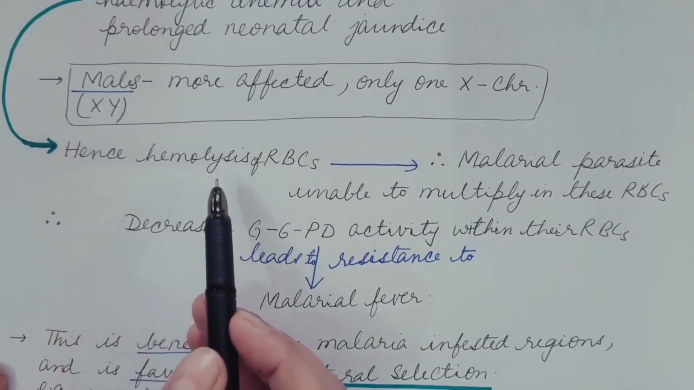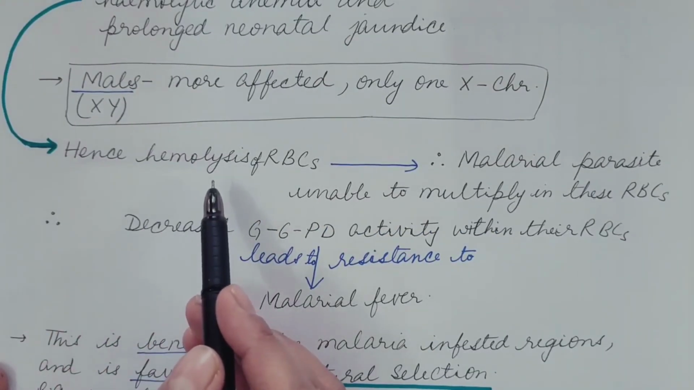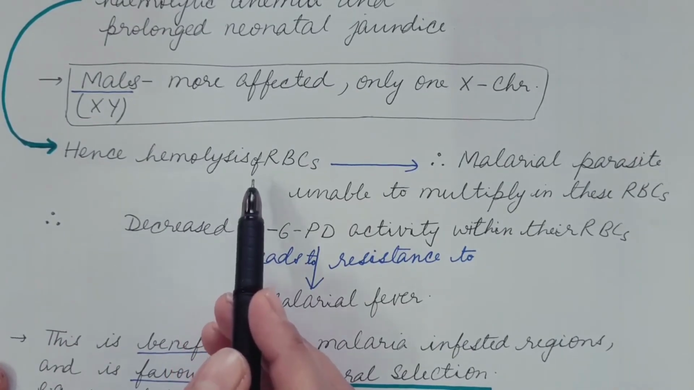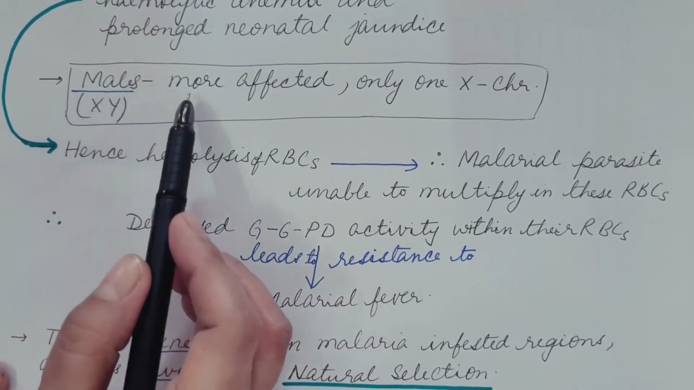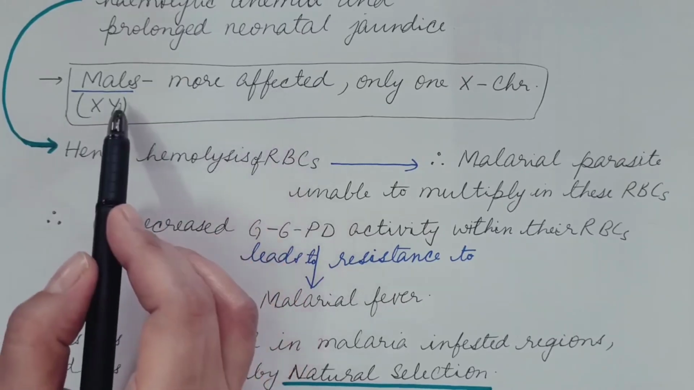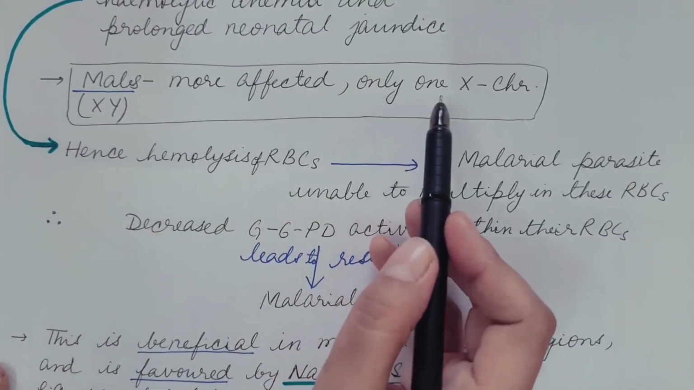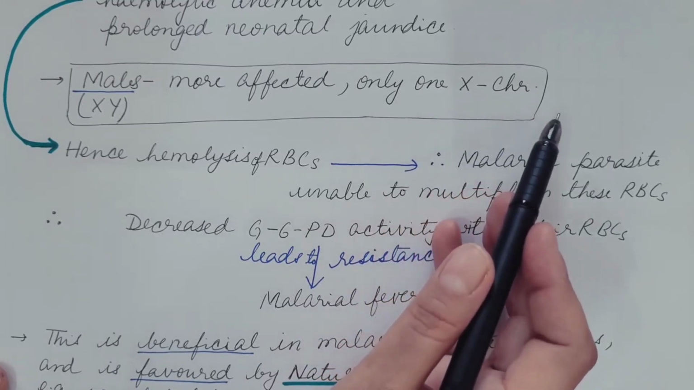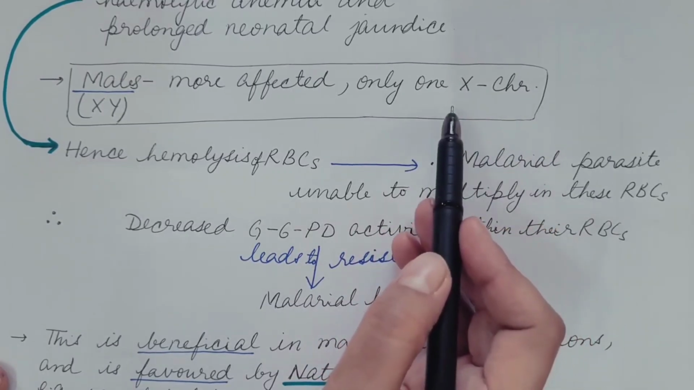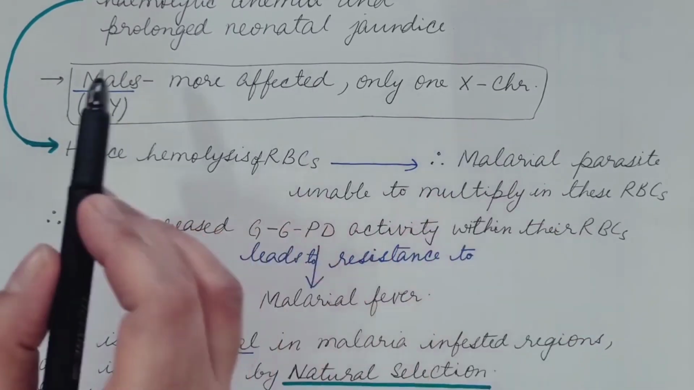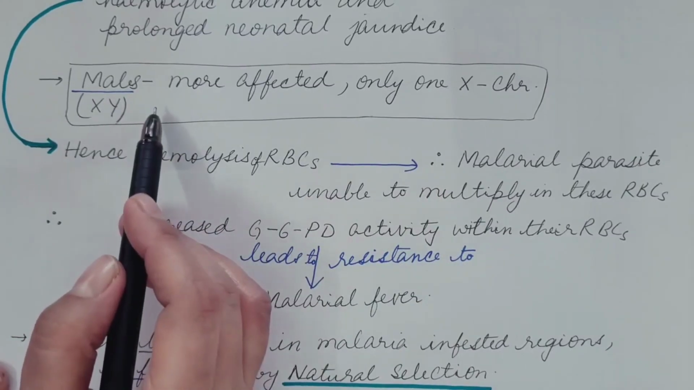And this glucose 6-phosphate dehydrogenase deficiency is caused by the recessive gene present on the X chromosome. So males are more affected because they have XY sex chromosomes, and hence there is only one X chromosome. So one copy of the gene is responsible for this disease.